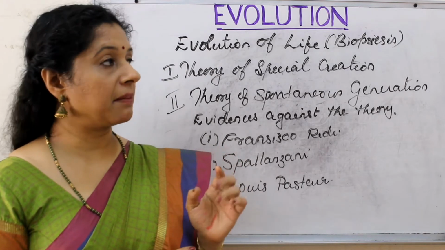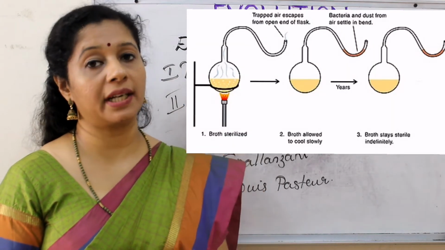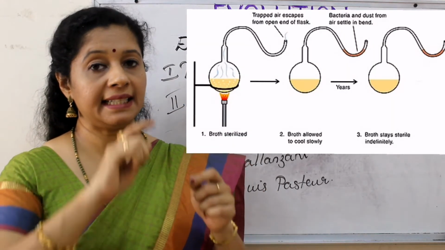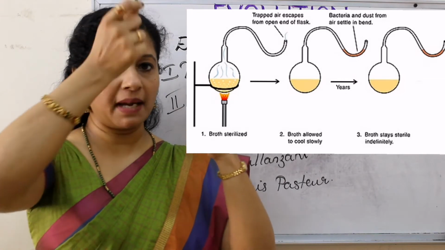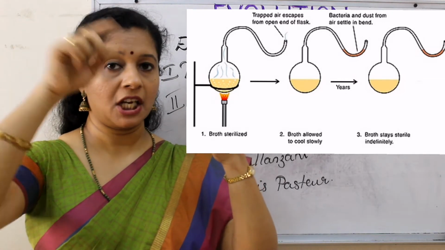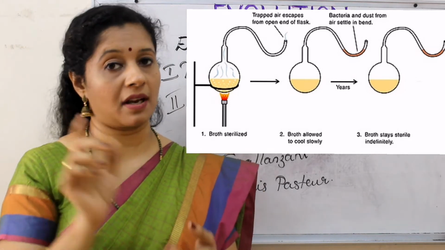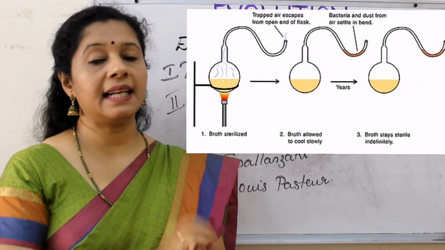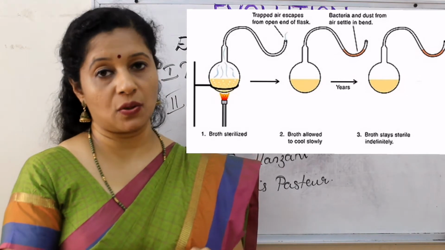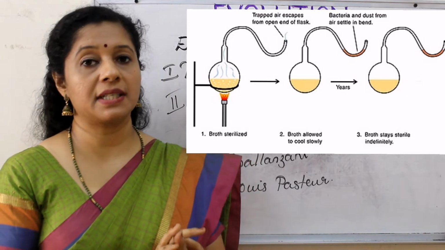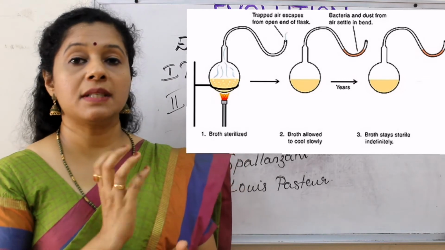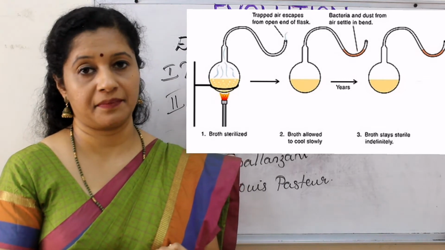For his experiment, he first took a very long necked flask, and then he heated it to bend the neck of the flask. So it became an S-shaped curve, or we call it a swan-necked flask. Inside he took some yeast and sugar solution, hay infusion sometimes we say, and it was boiled continuously.